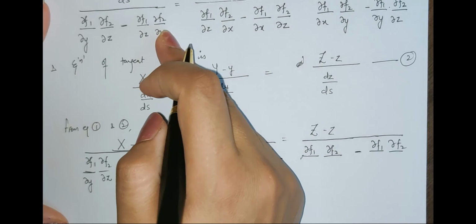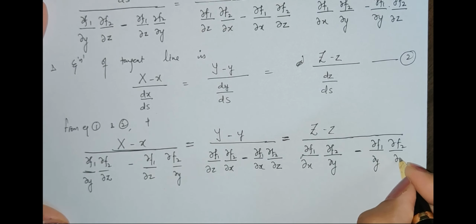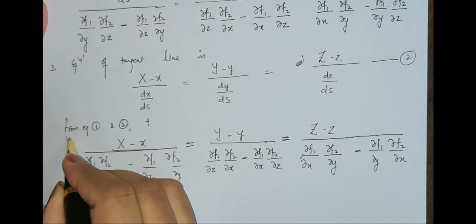Now we are moving on to the second one, y minus y. So y, x, y, z. Forget y. So we start with z. So it would be del z, del x, del x, del z. Correct? Now move to the third part where I have capital Z. So x, y, z. Forget z. We'll start with x and y. So first we'll have x, y, and y, x. So this is my final equation which I receive.